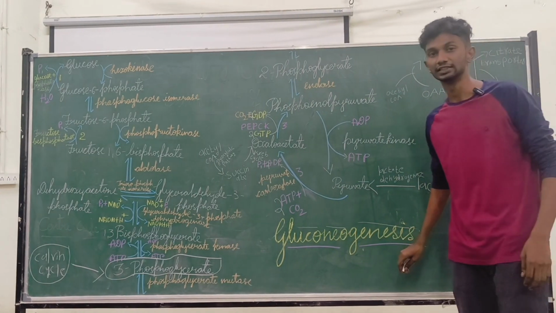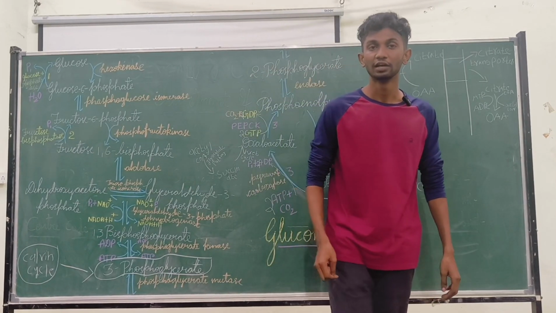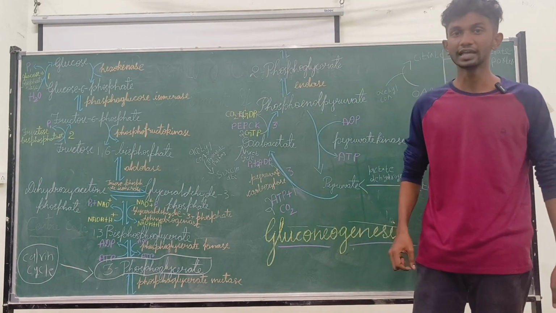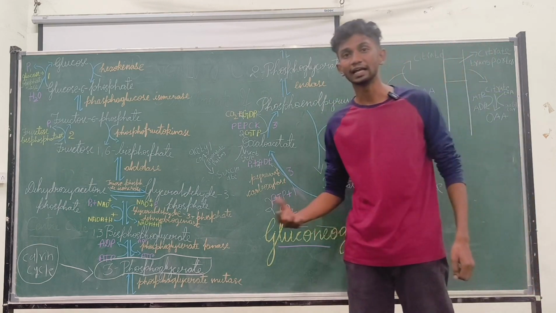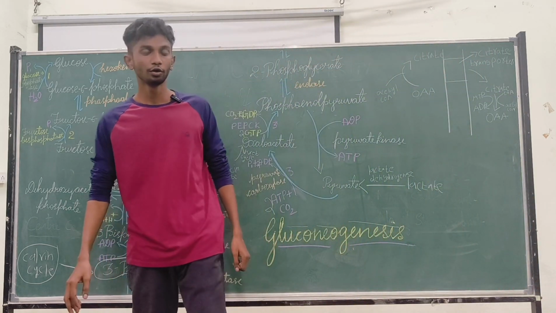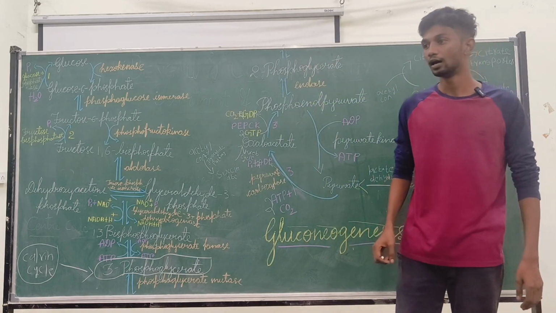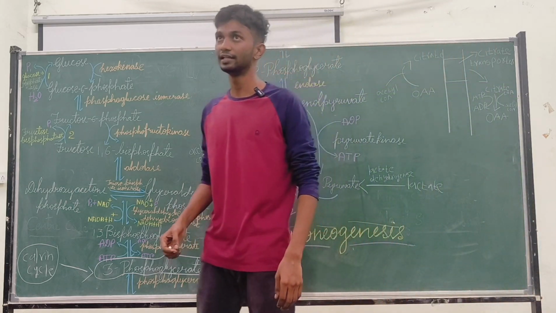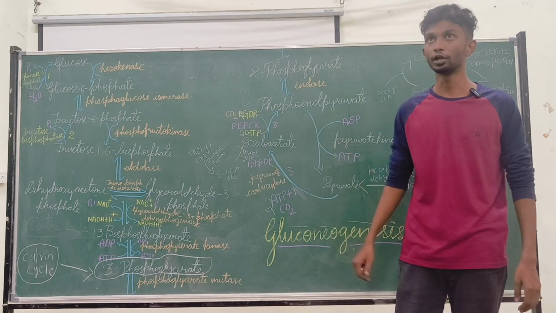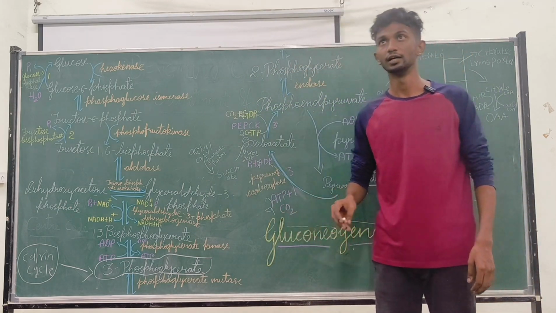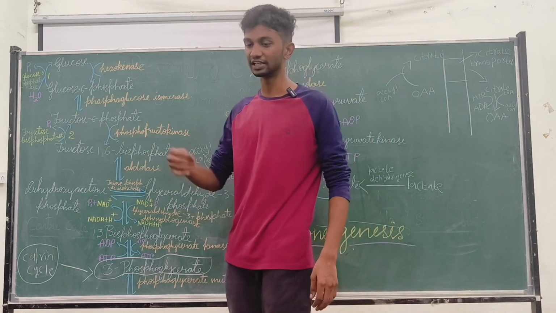This gluconeogenesis is a universal pathway which takes place in microorganisms, plants, and animals as well. We'll talk about plants first. Plants have seeds, which are the growing organs that will germinate into a plant. So seeds will germinate into a plant.